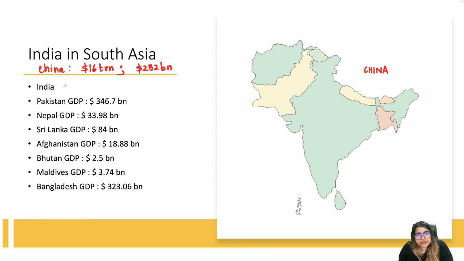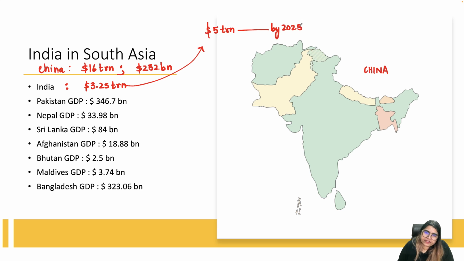Then with respect to India, the GDP is currently $3.25 trillion. Okay, we are aspiring to become a $5 trillion economy by 2025. That's our aim, that's our objective. And defense expenditure, last year we spent $72.9 billion in defense. Okay, and it is growing.